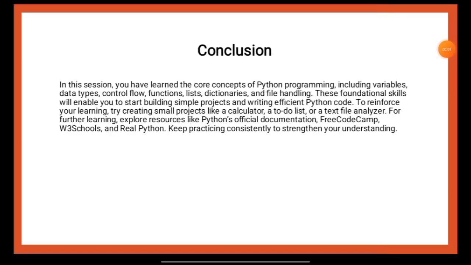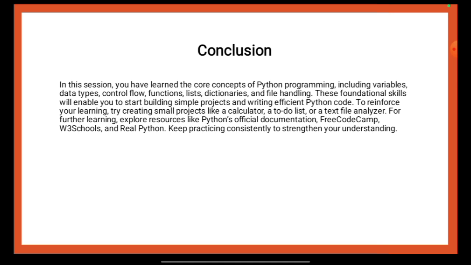So in this particular slide, we will be studying about the conclusion. We will read out the details first and then we will discuss it. In this session, you have learned the core concepts of Python programming, including variables, data types, control flow, functions, lists, dictionaries, and file handling. These foundational skills will enable you to start building simple projects and writing efficient Python code.